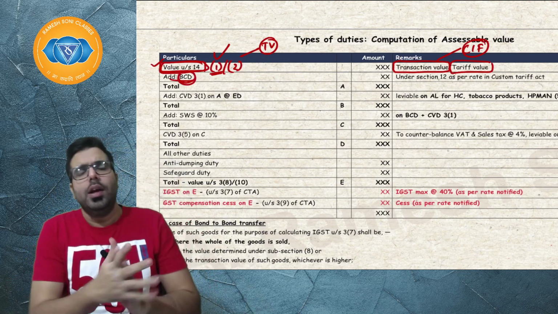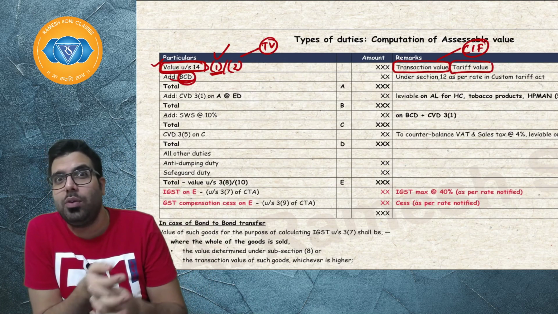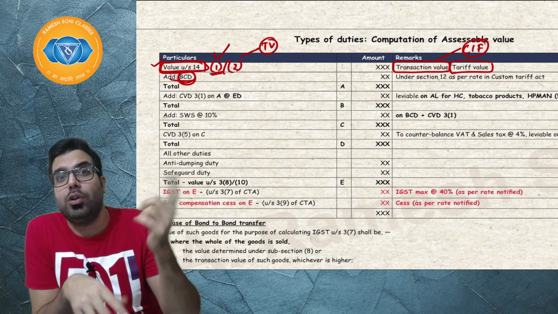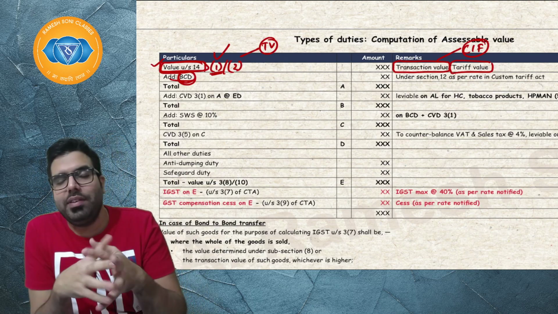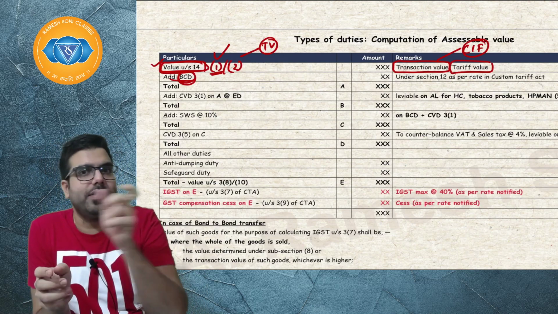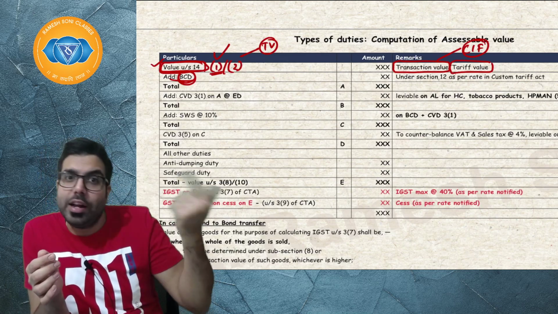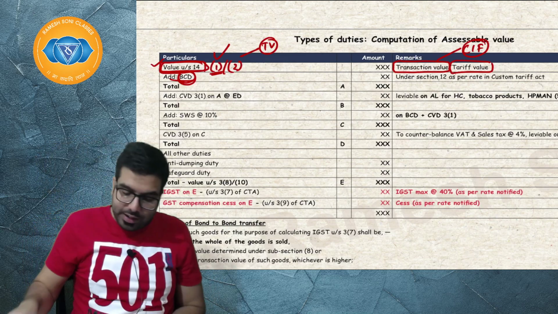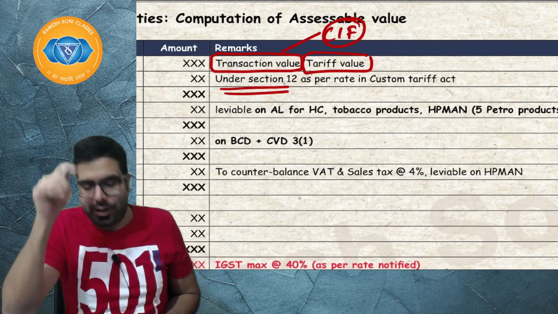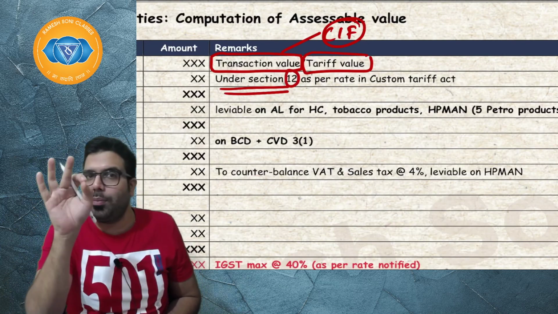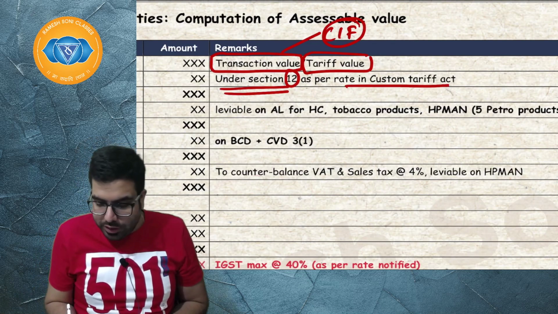Basic customs duty, if you remember, is levied under section number 12 of the Customs Act. We had already learned about section number 12, the levy section, which says customs duties shall be levied on goods imported into or exported from India. Section number 12 talks about the levy, and at what rate? Section 12 of the Customs Act talks about the levy of basic customs duty at the rate specified in the Customs Tariff Act.